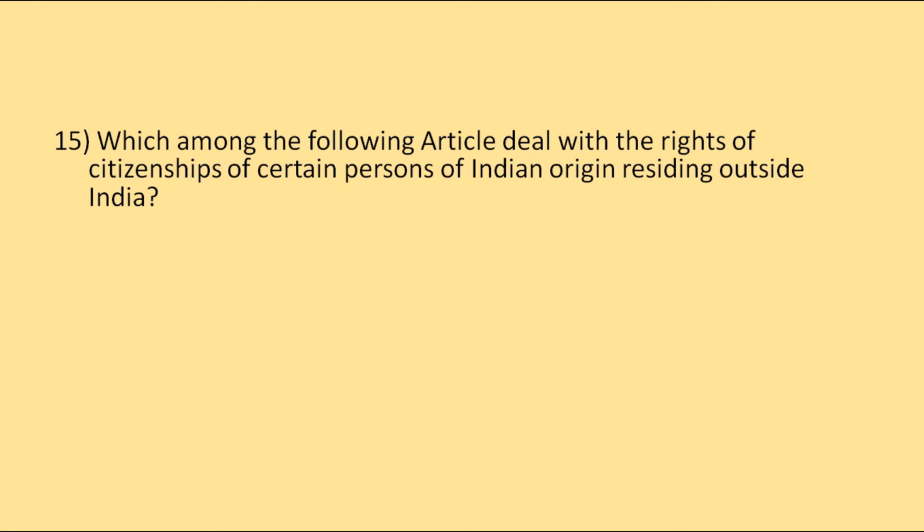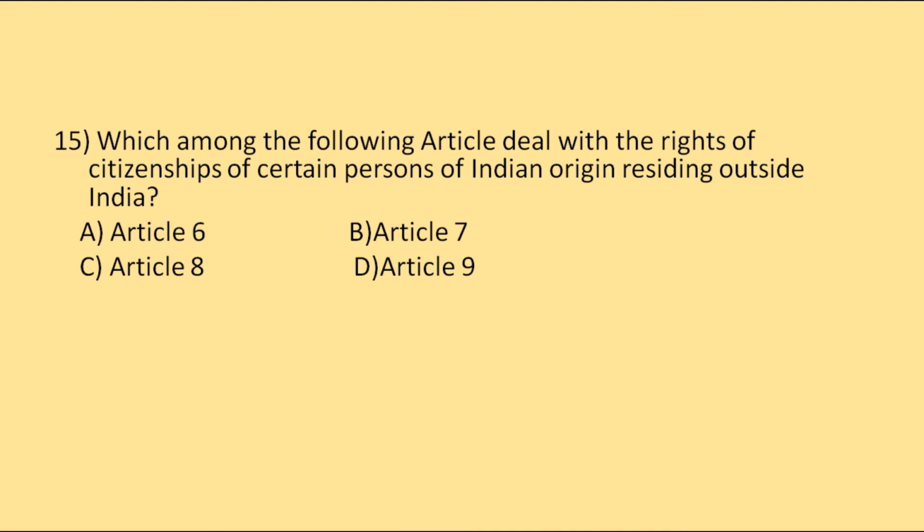Then we have, which among the following articles deals with the rights of citizenship of certain persons of Indian origin residing outside India? Article 6, Article 7, Article 8, or Article 9. So the correct option will be Article 9.